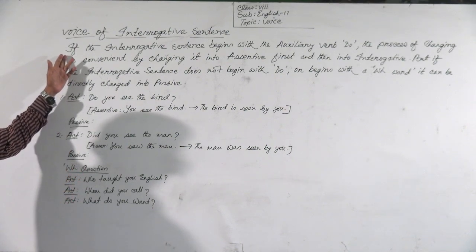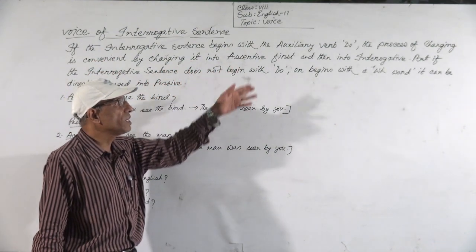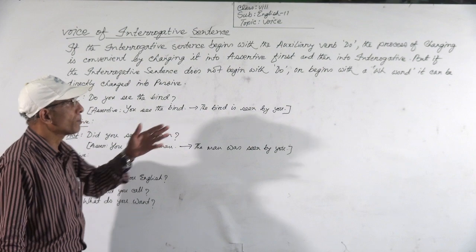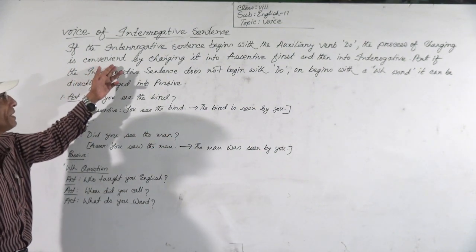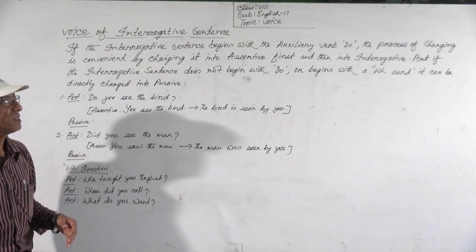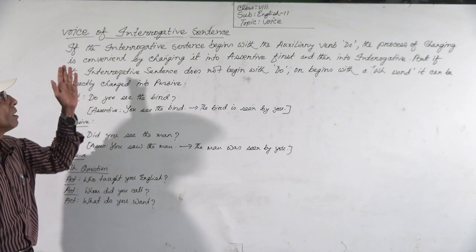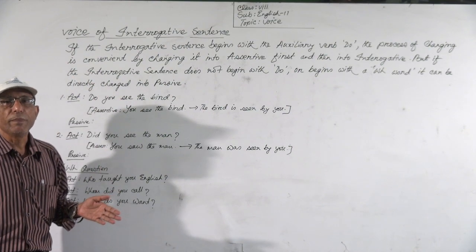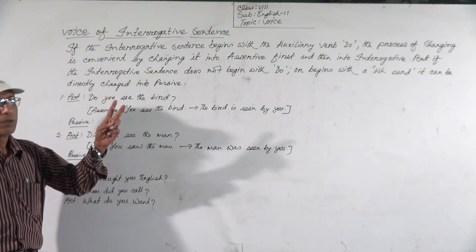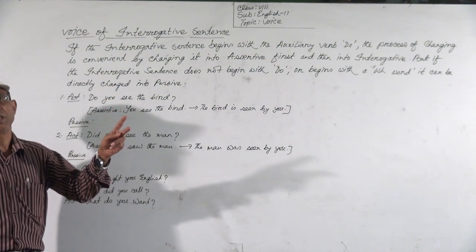If the interrogative sentence begins with the auxiliary verb do, the process of changing is convenient by changing it into assertive first, then into interrogative. The interrogative sentence can be made in two ways, with an auxiliary verb or with a WH question.